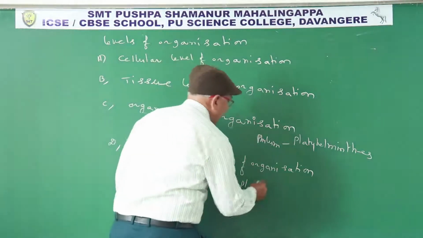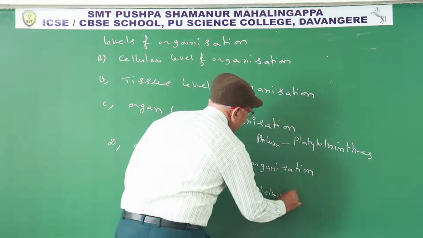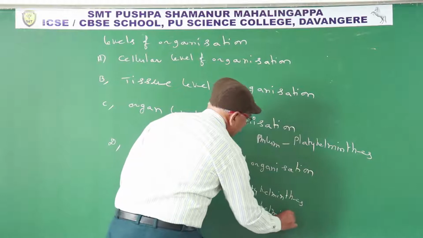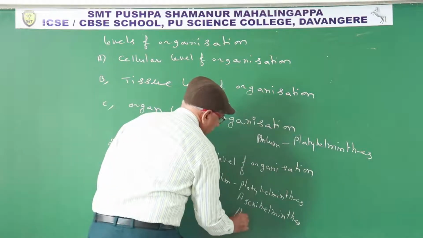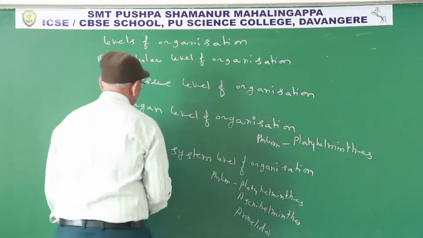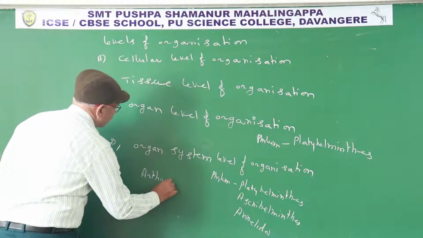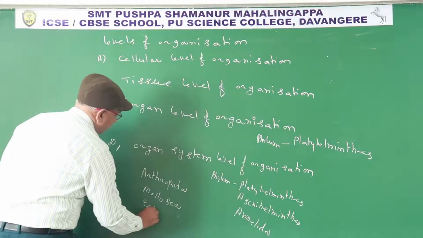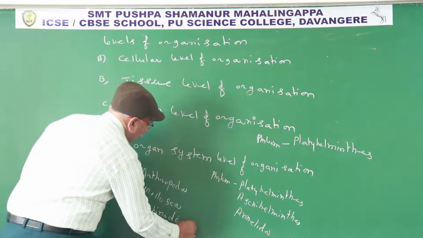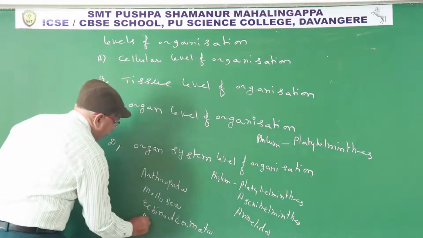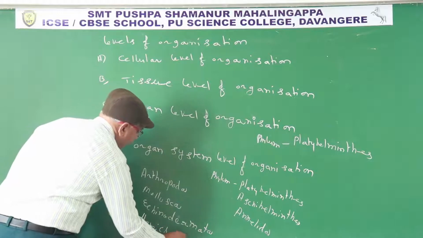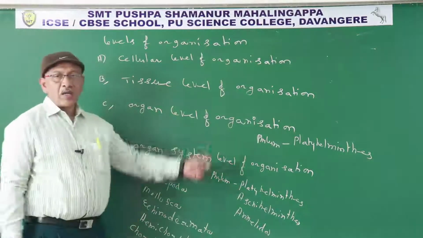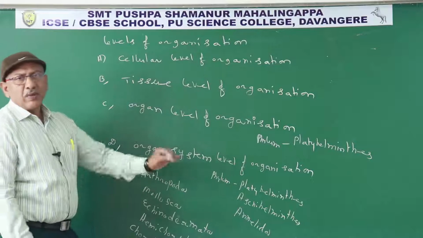Then phylum Aschelminthes, Annelida, Arthropoda, Mollusca, Echinodermata, Hemichordata, and Chordata.